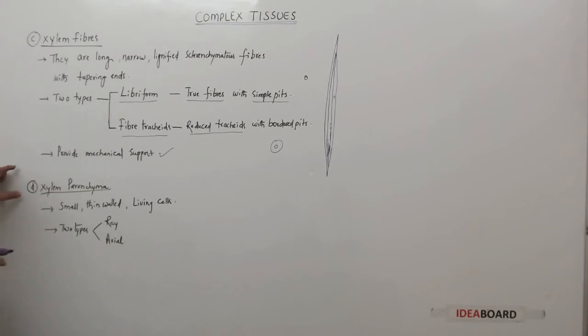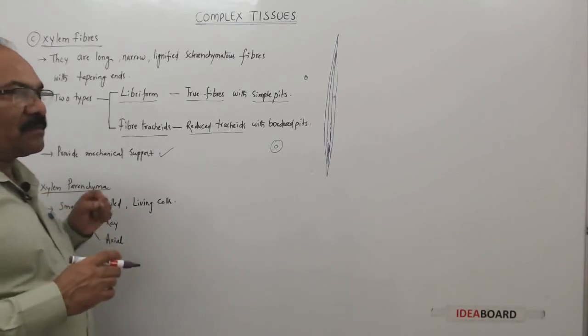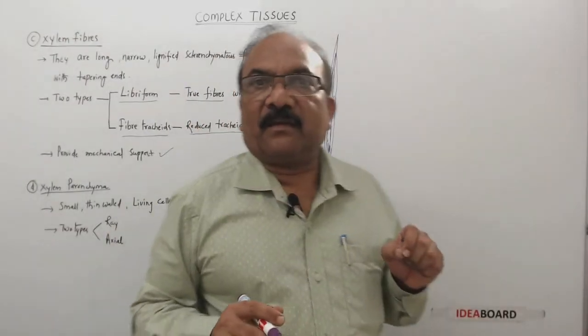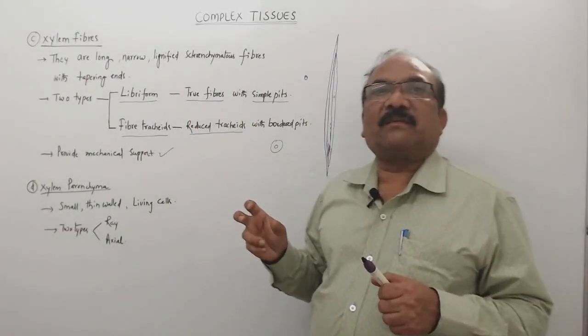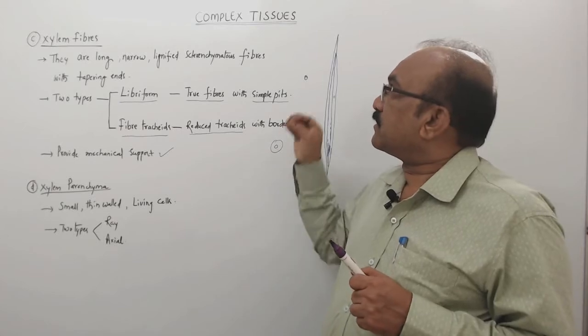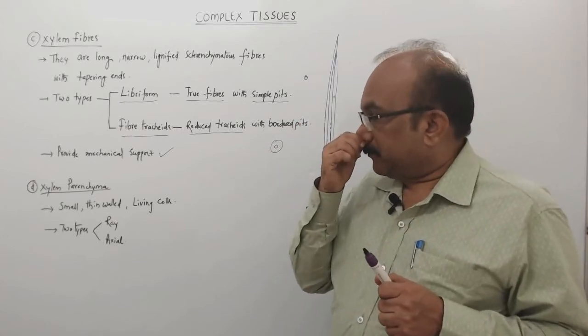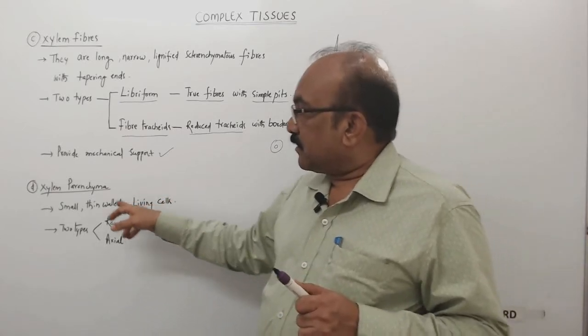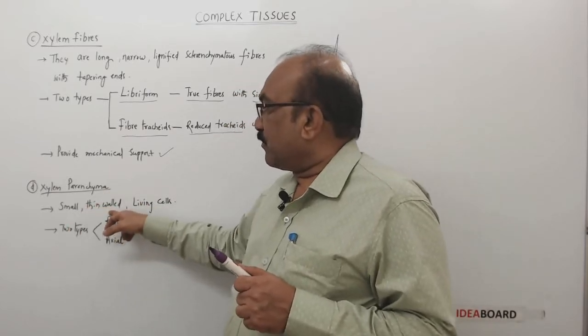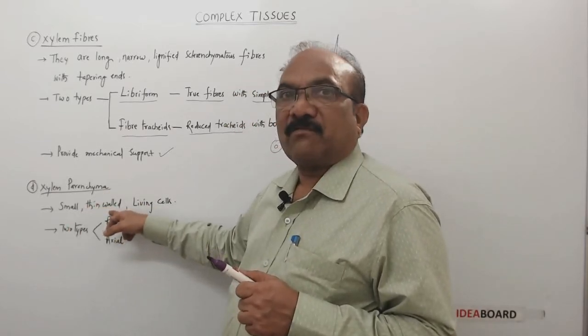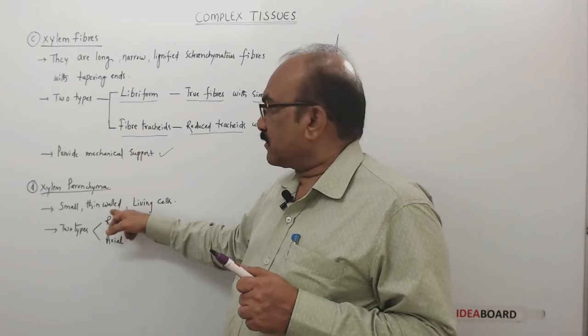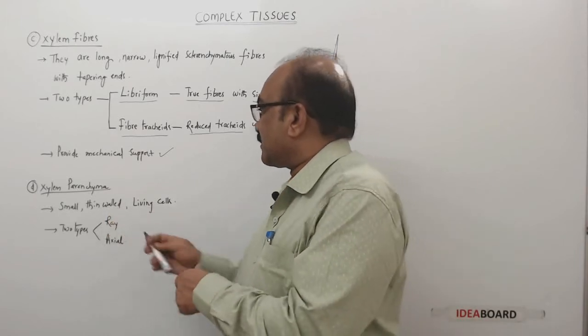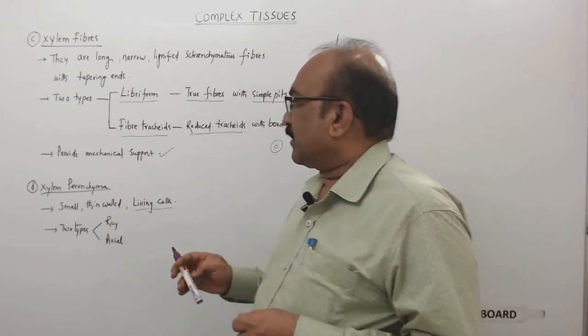And now let us see the fourth type of cells associated with the xylem, that is xylem parenchyma. Xylem parenchyma is the only living cells associated with this xylem. So the cells of the xylem parenchyma are small, thin walled. That means they don't have secondary wall, they have only primary wall. So they are thin walled living cells.